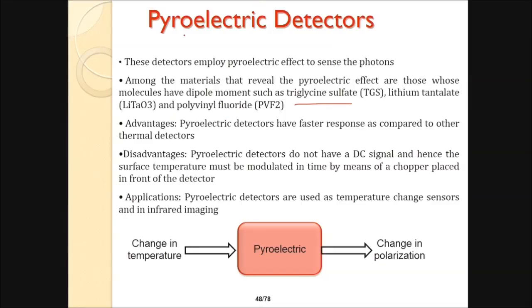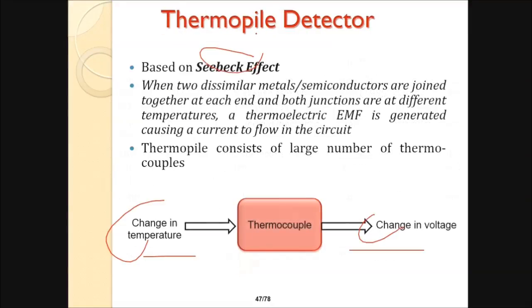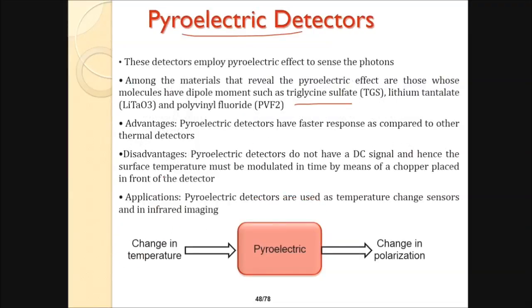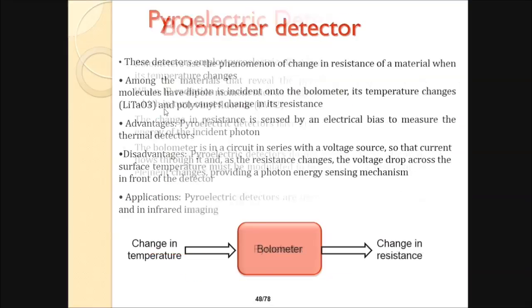The advantage of pyroelectric detectors is that they have fast response as compared to the thermal detectors. And the disadvantage is that pyroelectric detectors do not have a DC signal. Hence, the surface temperature must be modulated in time by means of a chopper placed in front of the detector. The applications are that pyroelectric detectors are used as temperature change sensors and in infrared imaging. So, change in temperature: pyroelectric means change in polarization.